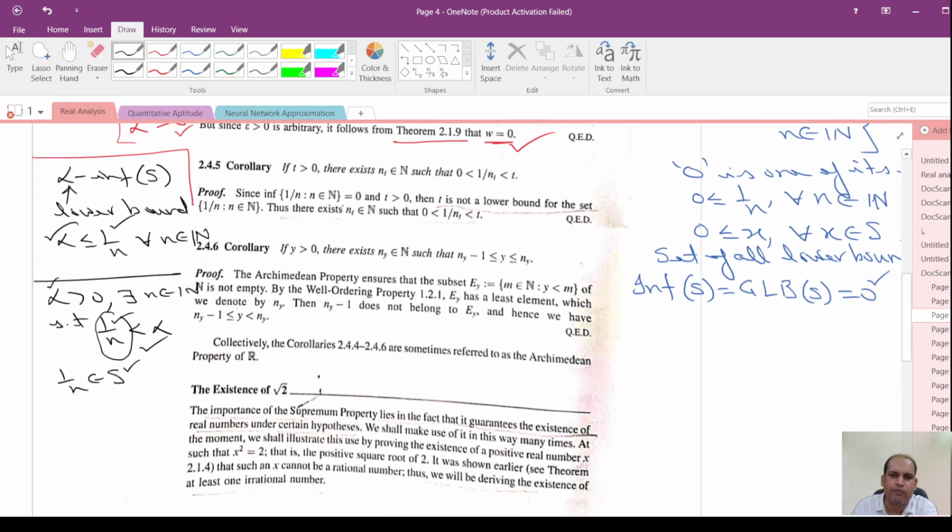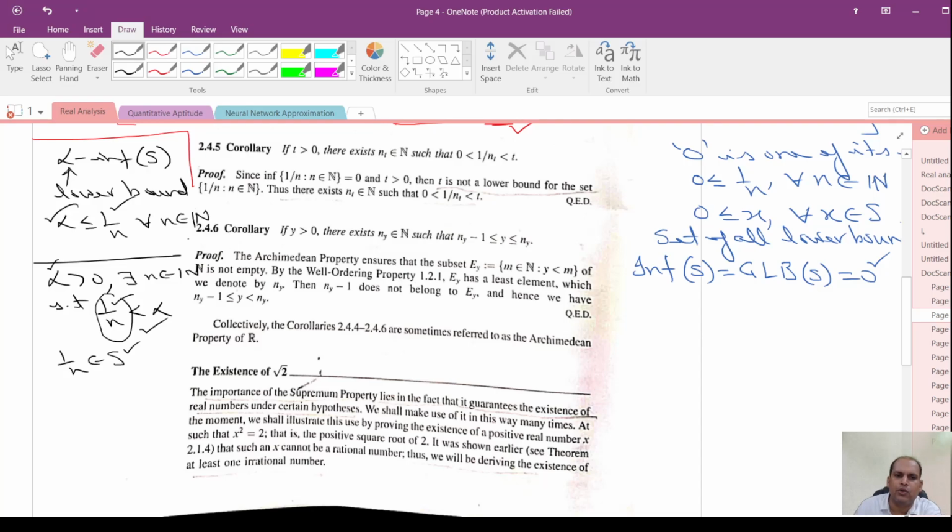Now, in the density theorem there is one important corollary 2.4.6. Let me give you the basic idea of how to do this, because this is a very important and very basic result: given any real number y which is strictly greater than 0, there exists a natural number, say n_y related to this y, or simply n belonging to the set of natural numbers, such that n minus 1 is less than or equal to y is less than n. This we need to do using the well ordering property.